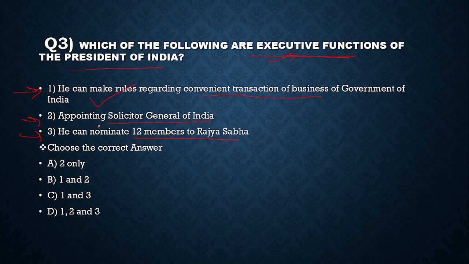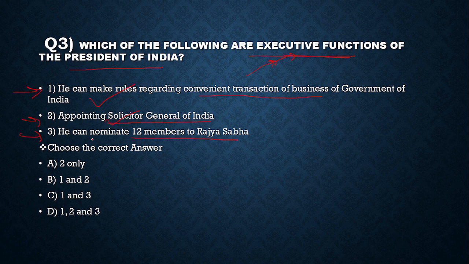Statement 2, appointing Solicitor General of India. Attorney General, Solicitor General for India is appointed by the President. So appointing Attorney General or Solicitor General is the executive function of the President.